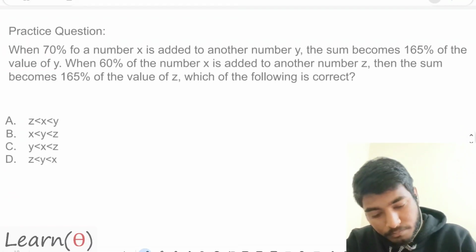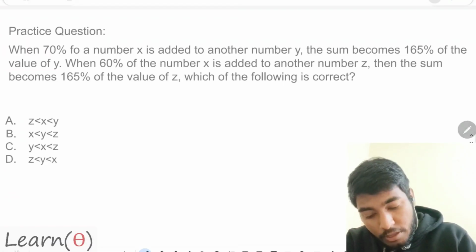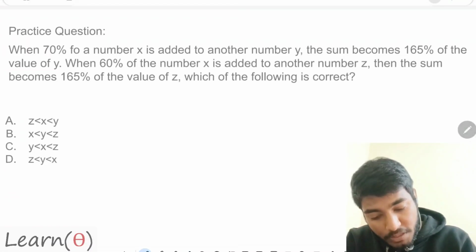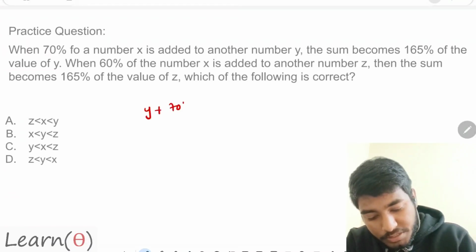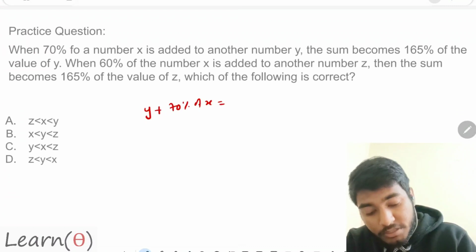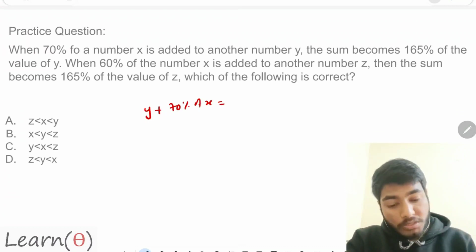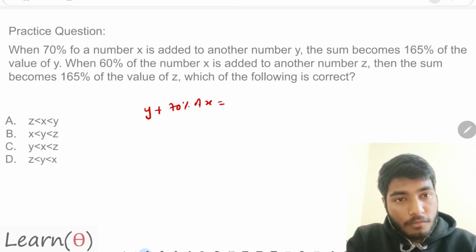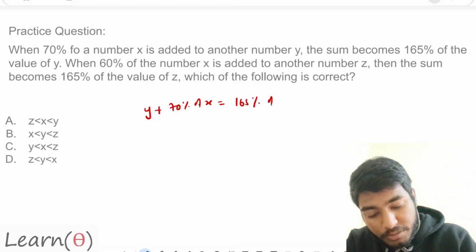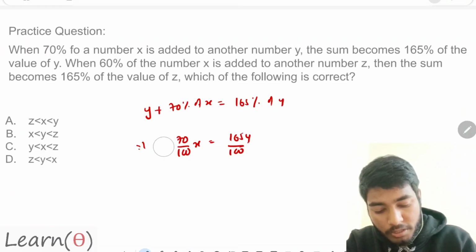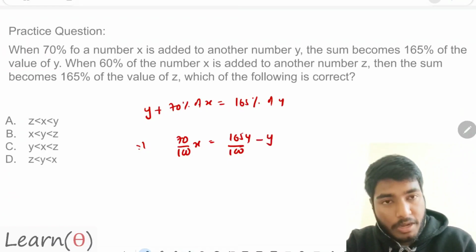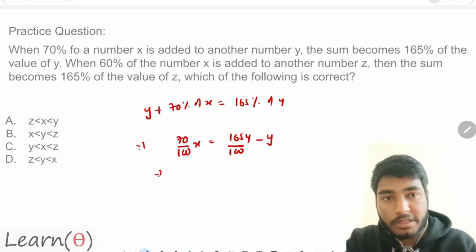The question is telling, when 70% of a number x is added to another number y, that means y plus 70% of x is equal to how much? That is equal to 165% of y. Solve this. You will get y plus 70 by 100 into x is equal to 165 by 100 into y. Take this side, subtract it, and you will get the relation between x and y.